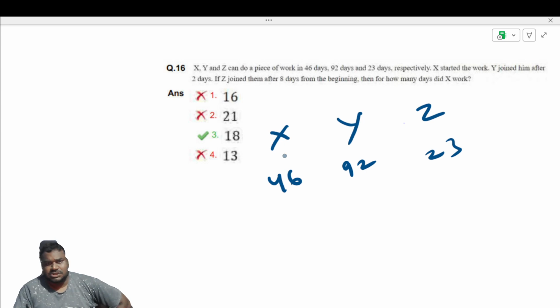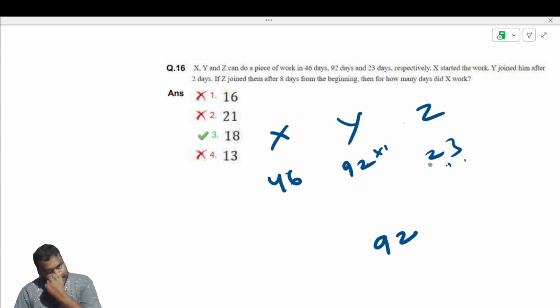We can see 46 goes 2 times into 92, and 23 goes 4 times into 92. So it's easy. The LCM is 92. Why? Because we take the larger number and multiply with 1, 92. 92 is divisible by 46 twice and by 23, 4 times.